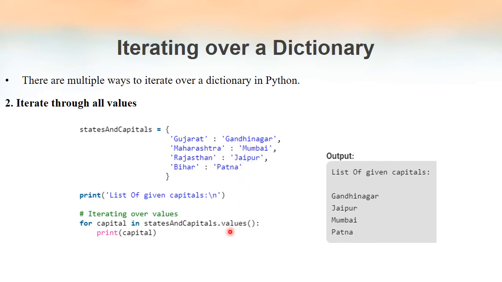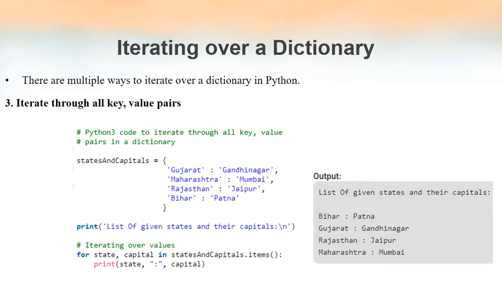The values of each key value pair will be returned by the values method. So here the variable capital is pointing to each of the values inside this dictionary, and when we print that, we'll be getting the value of each key inside this dictionary. Again, the order will be arbitrary. We will not be able to guess the order in which the output will be printed.